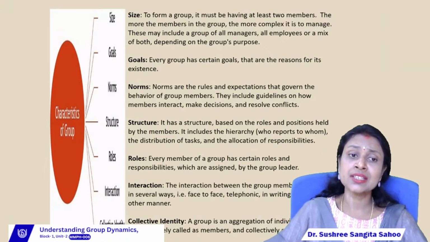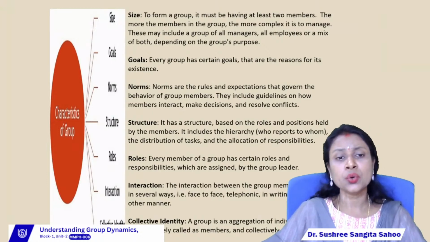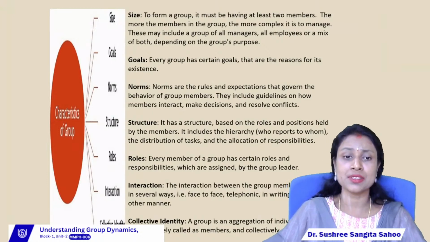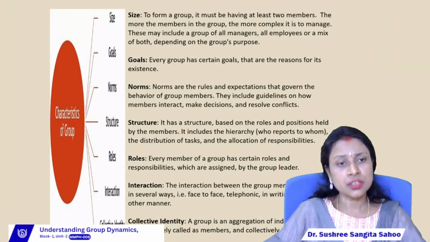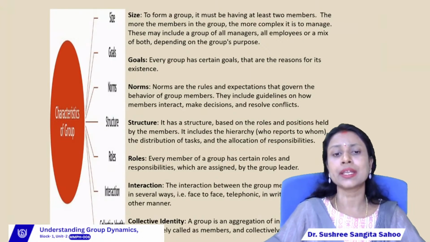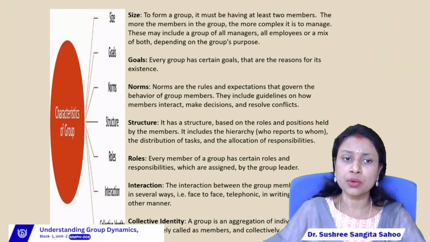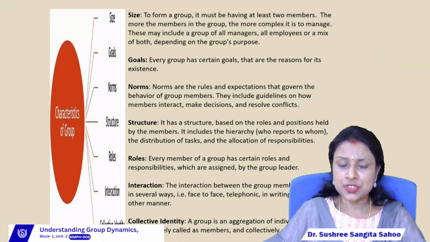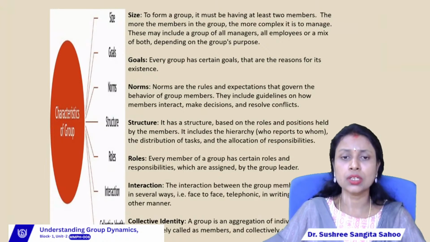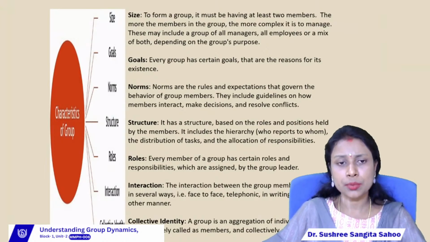Then the next one is roles, right? What are the different roles of group members? Every member of a group has certain roles and responsibilities which are assigned by the group leader. Normally in the group we can also find one leader. The main work of a group leader is to share the roles and responsibilities with all the members, means the group leader will assign the task or responsibility to all the people who are involved in that group.